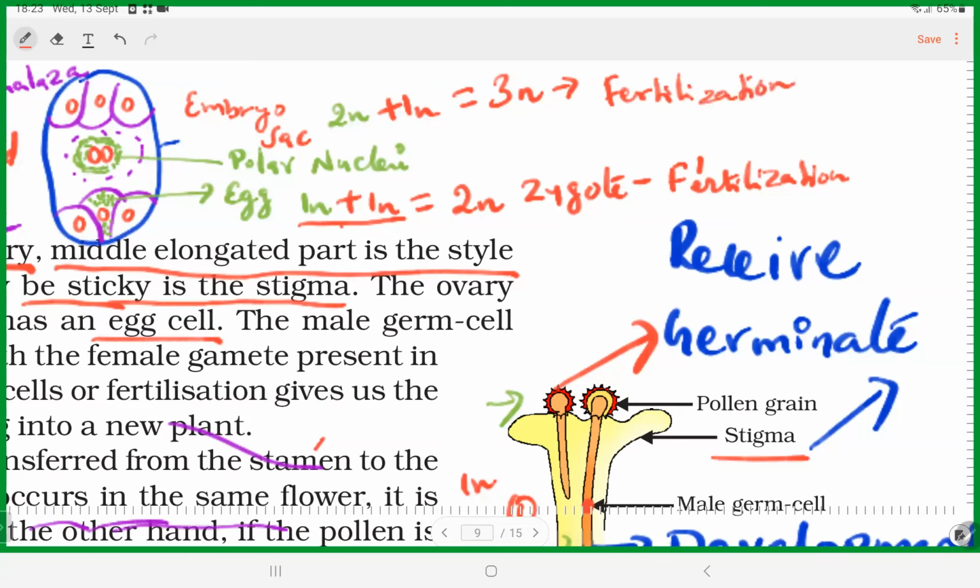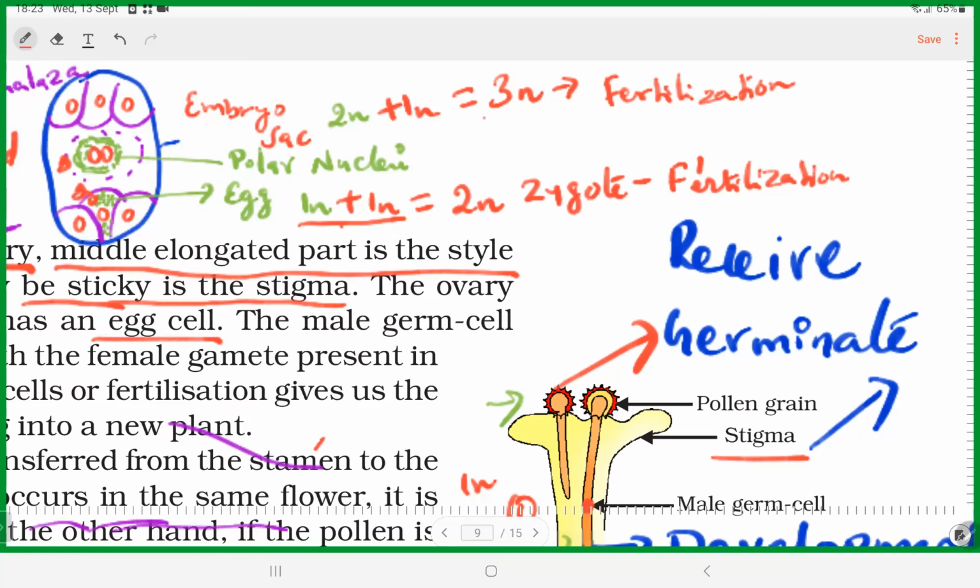So it is called what? In two places fertilization occurs. Here one fertilization and here one fertilization. So it is double fertilization. Okay, and there are some technical terms for the double fertilization also.